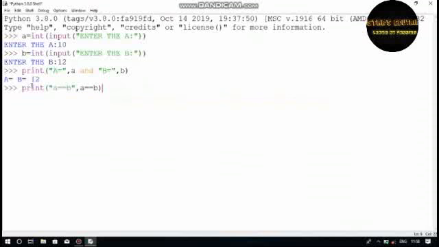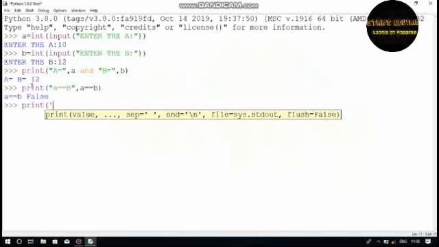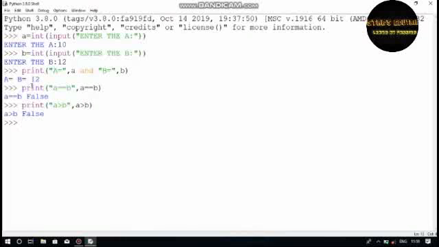Let's see what the programming says. It is false, as we already know. To implement another thing, print A is greater than B, and comma, A is greater than B. It is false because A is 10 and B is 12.